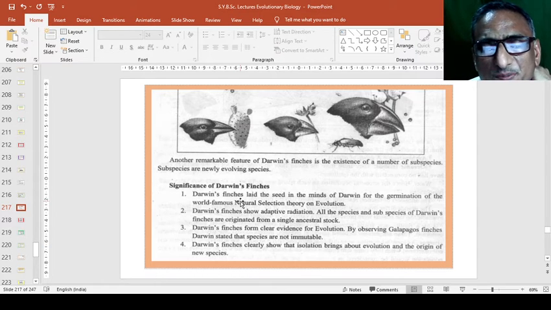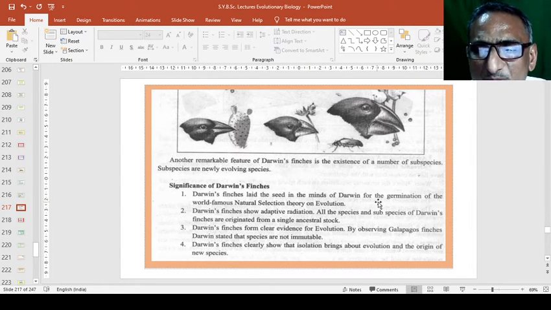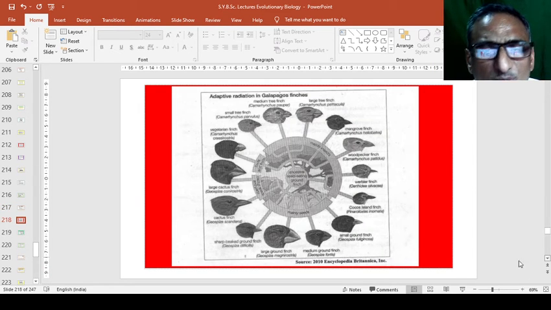The significance of the Darwin's finches report is that they laid the seed in the mind of Darwin for the germination of the world-famous natural selection theory of evolution. Darwin's finches show adaptive radiation. All the species and subspecies of Darwin's finches originated from a single ancestral stock. Darwin's finches form clear evidence for evolution by observing Galapagos finches. They clearly show that isolation brings about evolution and the origin of species.